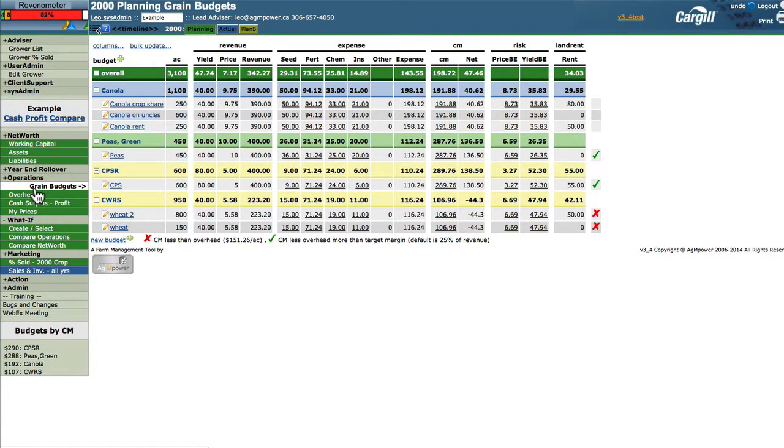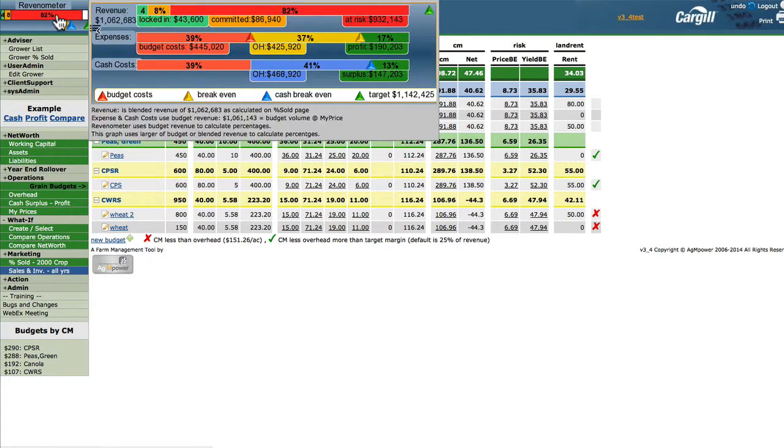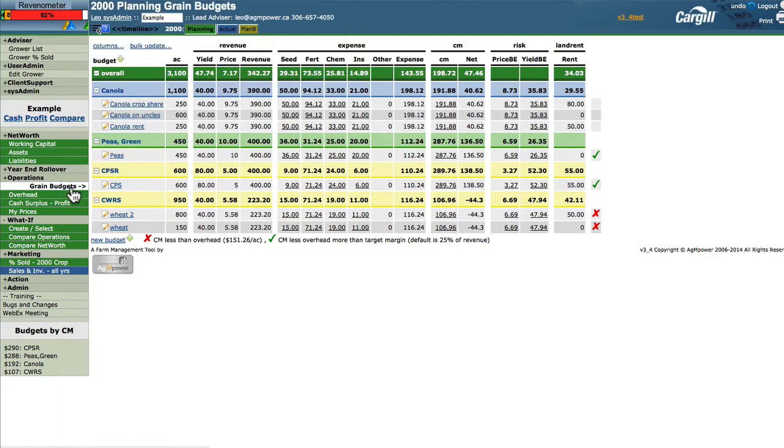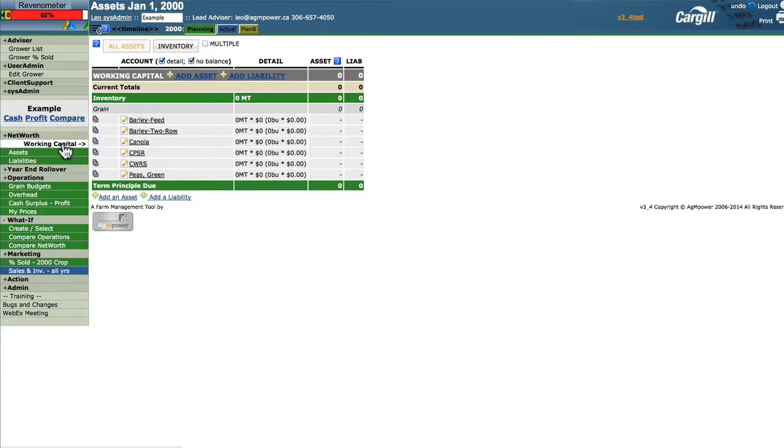In previous videos, we have set up grain budgets, overhead, and how cash surplus and profits will put that all together into showing us how profitable and how much cash surplus we have for the year. These are all operational items, in other words, what happens during the year. Net worth is about what we are starting the year with.